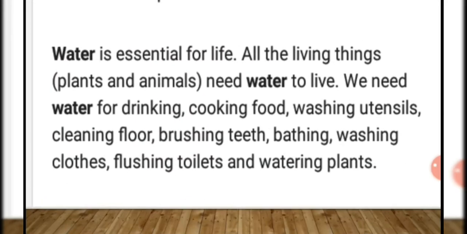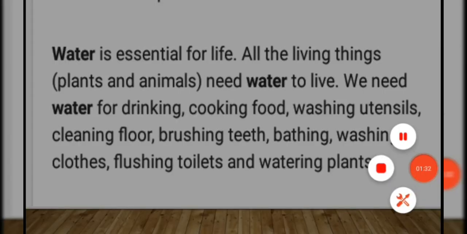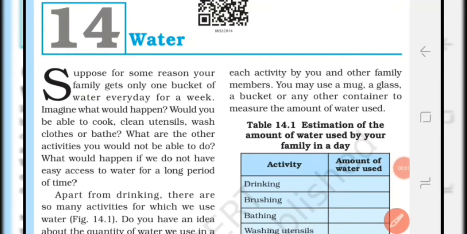So water is essential for life. All living things like plants and animals need water to live. We need water for drinking, cooking food, washing utensils, cleaning floors, brushing teeth, bathing, washing clothes, flushing toilets and watering plants. So let us learn more about water from the chapter.